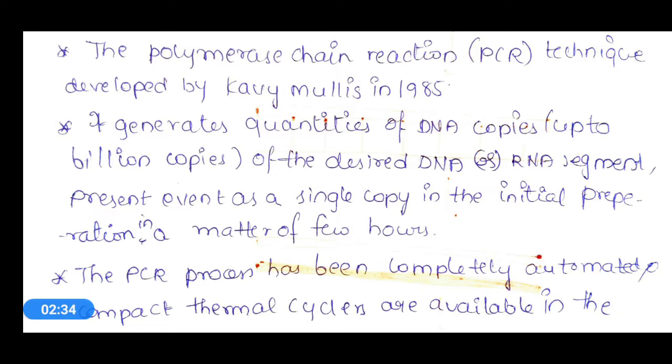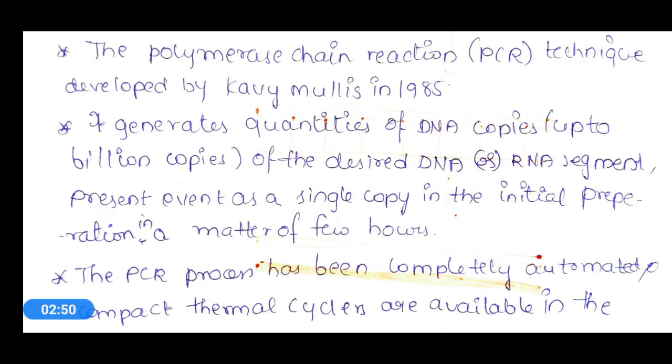That means a single copy of the desired DNA or RNA segment is multiplied into multiple copies within a few hours.